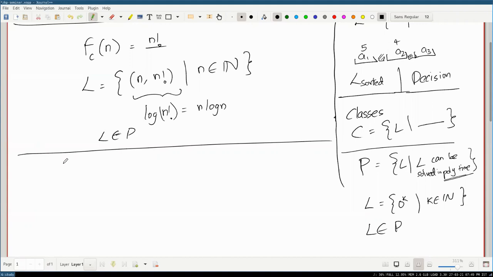The next thing would be something called NP, which is non-deterministic polynomial time. Contrary to the two initials they use, it doesn't stand for non-polynomial time, which would be a very difficult class to even understand.